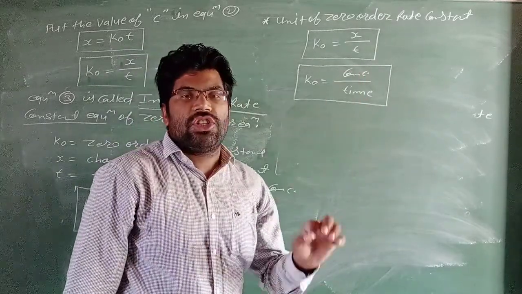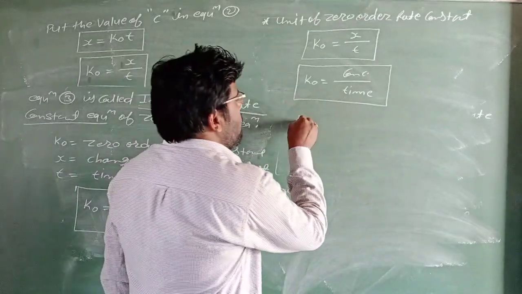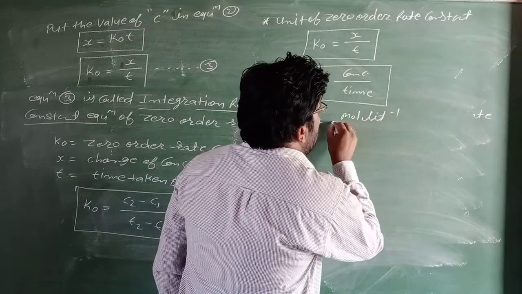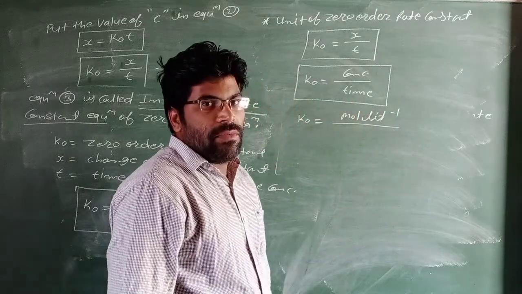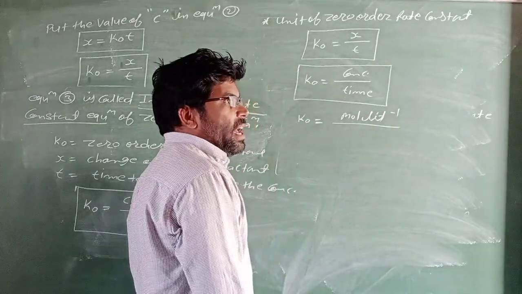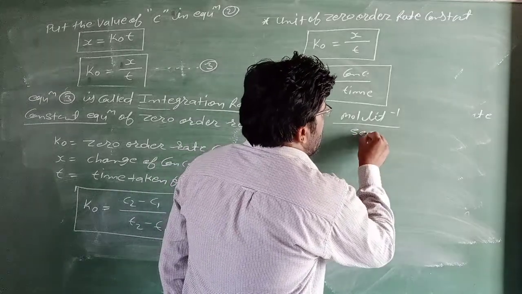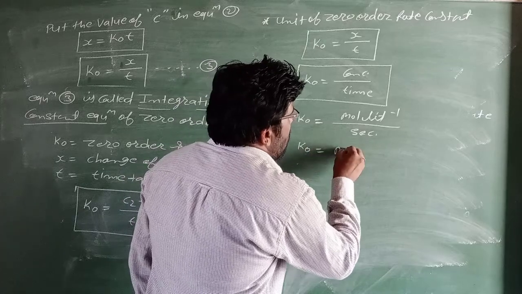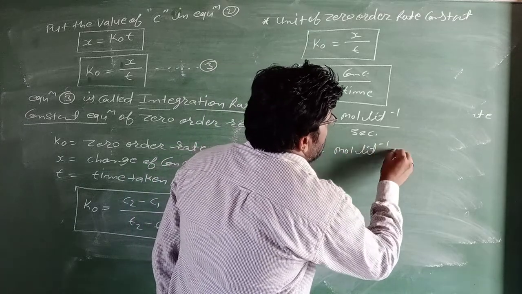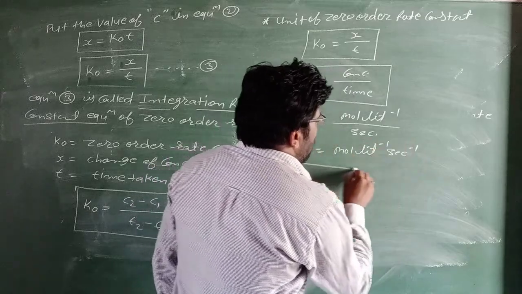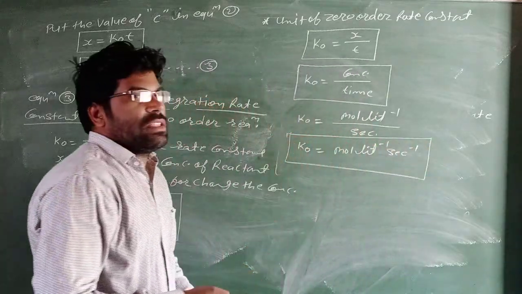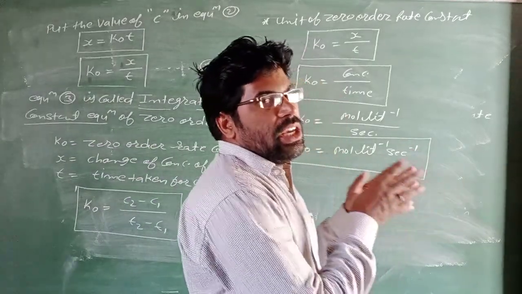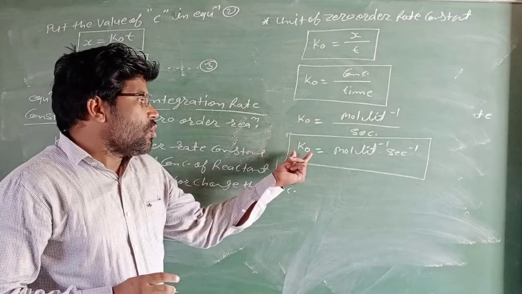The unit of concentration is mole per liter, mole liter inverse, and the SI unit of time is second. So k0 equals mole liter inverse second inverse. It is the unit of a zero order rate constant.